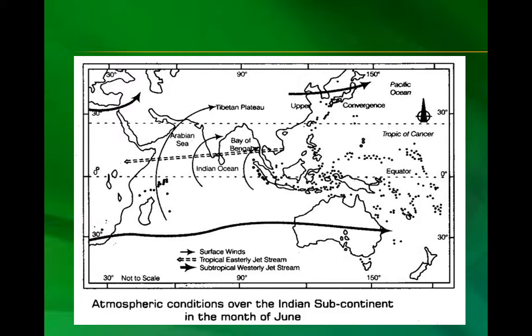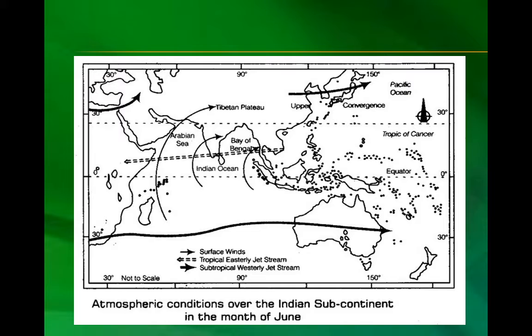Here in the image you can see atmospheric conditions over the Indian subcontinent in the month of June. The surface winds are shown with this arrow. Then the dotted arrow shows the tropical easterly jet stream.